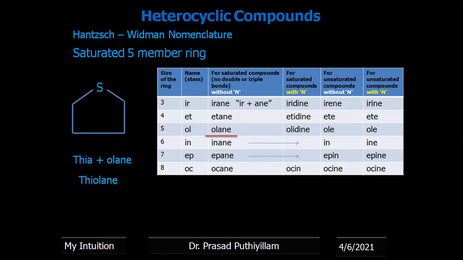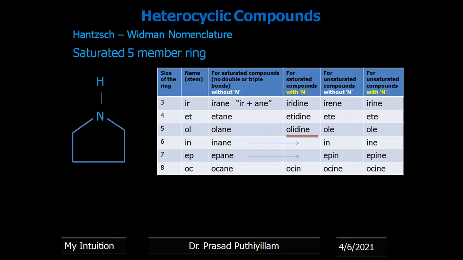This is thiolane. This one is a saturated compound with nitrogen, therefore the suffix is olidine, therefore it is azolidine. It is a six-member ring. Six-member ring for a saturated compound having the same suffix as inane, therefore it is azinane.